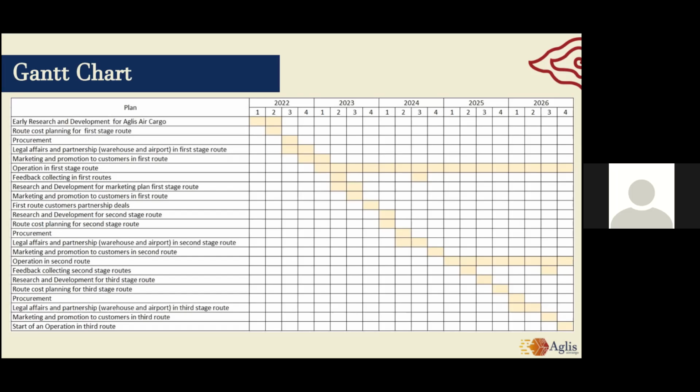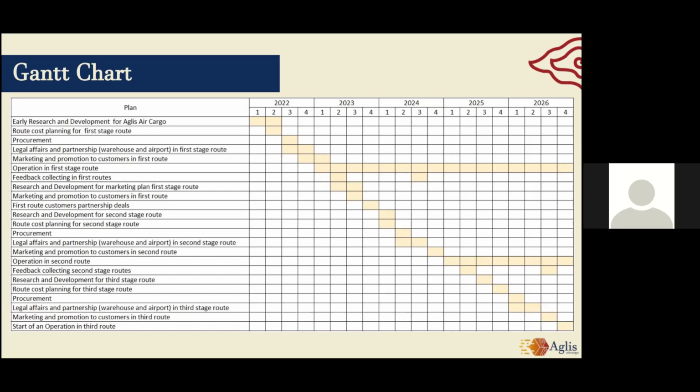For example, the first stage is operated in the first quarter of 2023. And for the first stage, we're actually going to have feedback. So we're going to do a soft opening, and then we open again after feedback. And then we will use the first route for customer partnership deals in the fourth quarter of 2023.